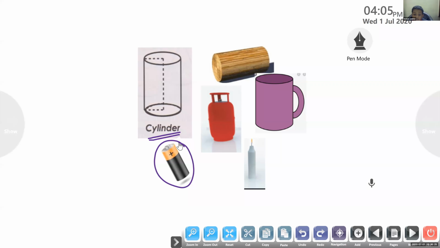What is this? Name the object. Unmute your device and say. It's a gas cylinder. Gas cylinder also looks like cylinder shape. Very good.